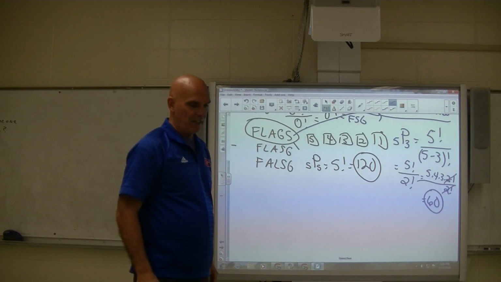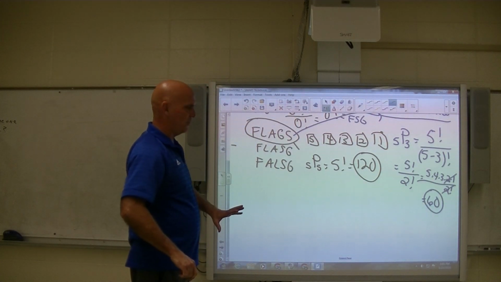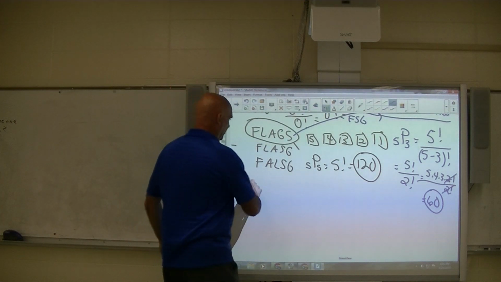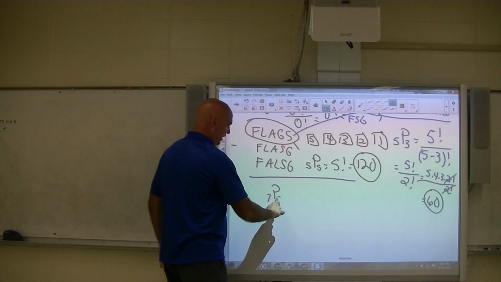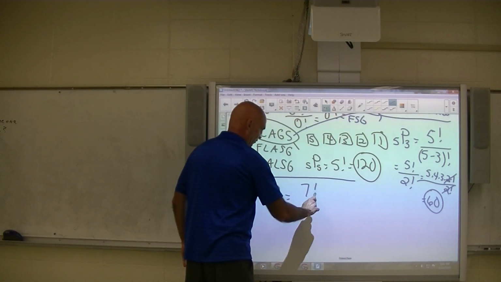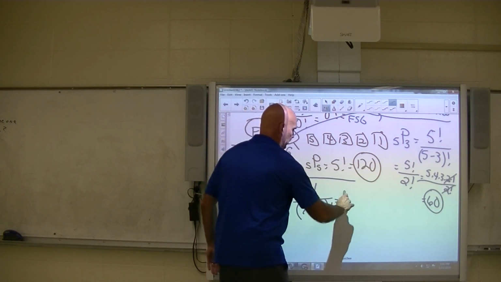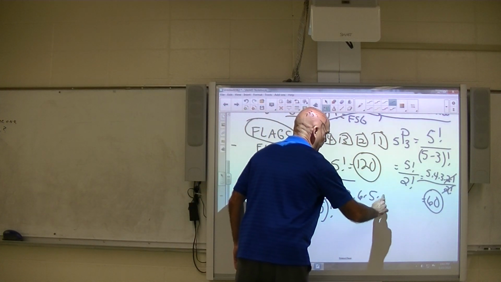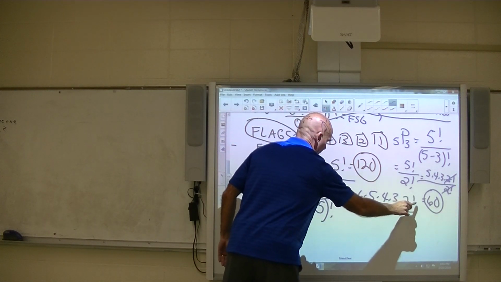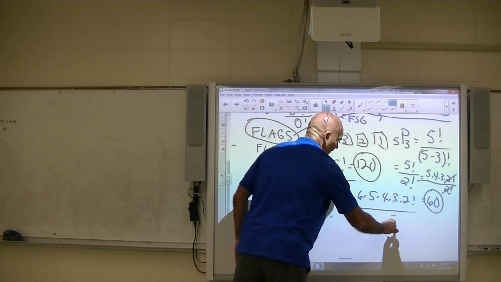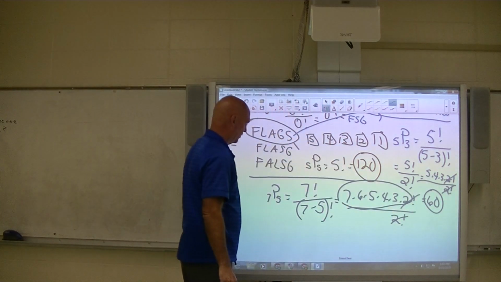So with this in mind, let's practice some of this. I've got some problems designed for you. I'm going to just give you, okay, here, figure this out. Permutation of 7 things taken 5 at a time. You should say 7 factorial over 7 minus 5 factorial, which is 7 times 6 times 5 times 4 times 3 times 2 over 2 factorial. And then you just divide out that part, multiply those together like that.